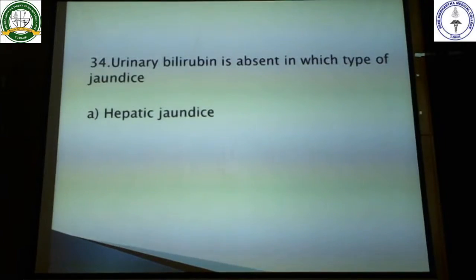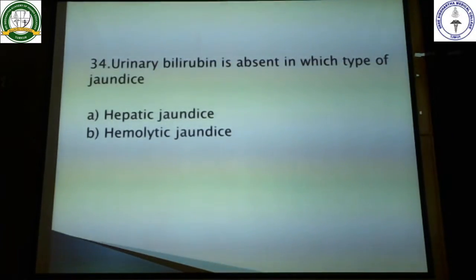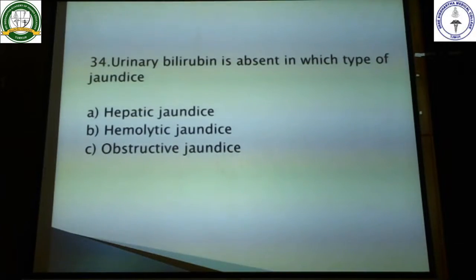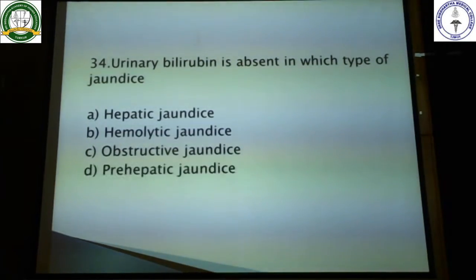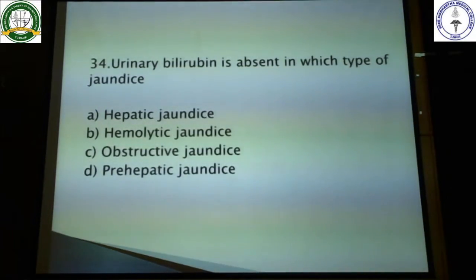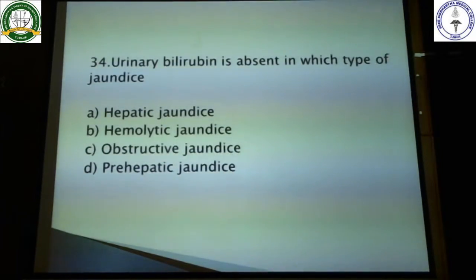Hepatic jaundice, hemolytic jaundice, obstructive jaundice, and the fourth one is pre-hepatic jaundice. Now, for the urinary bilirubin to be excreted, the bile has to enter into the small intestine, and from there it should be absorbed into your circulation.